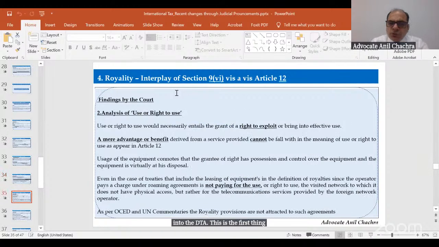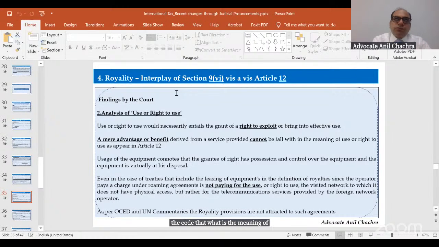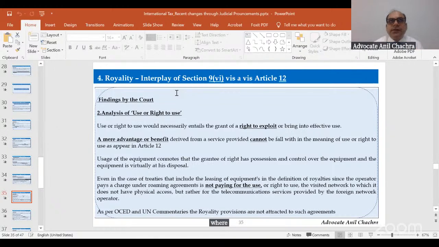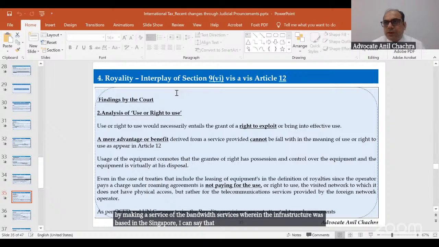The second thing was use or right to use, right? Use or right to use, as we stated in the definition of the royalty in section 9. The court held, what is the meaning of use and right to use? In that scenario, the infrastructure was there in Singapore, right? So the court held that use or right to use means effective control. Physical control should be there, wherein I can make my decision in my own way. By making a service of the bandwidth services wherein the infrastructure was based in Singapore, I can say that it's a use by me, effective use by me.